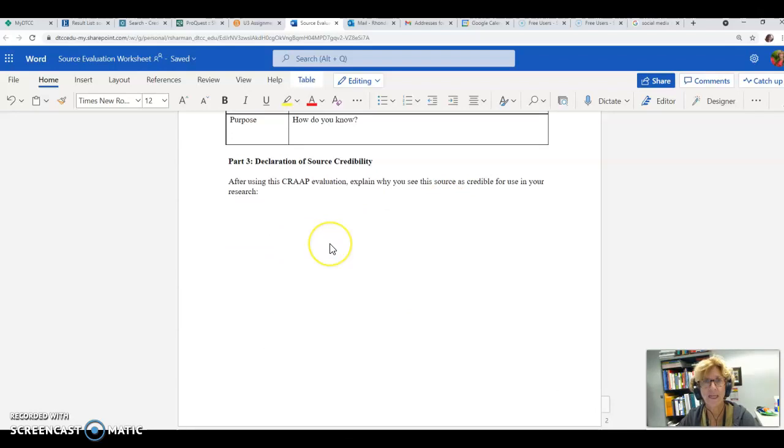And then part 3 is your declaration of source credibility. And this should be a paragraph in which you describe why your article is relevant. And this time it really needs to pass the CRAP test. If you find that your article doesn't give any outside sources, it's mostly opinions, it can't really be verified, I would not use that for this essay. You want to use something that's credible, that can back up whatever you're saying in your essay. So choose carefully.